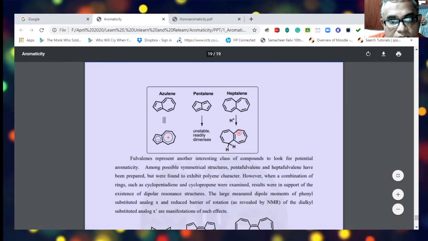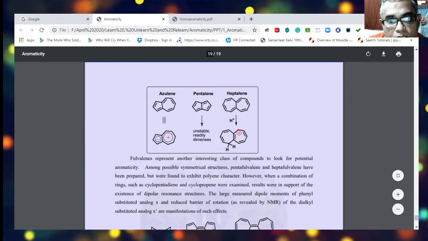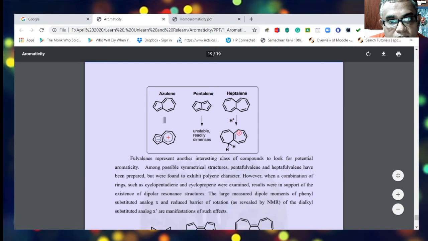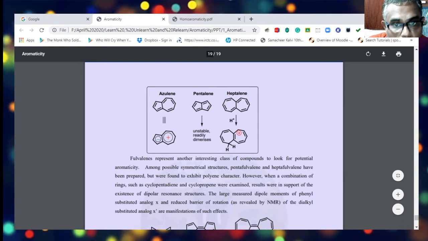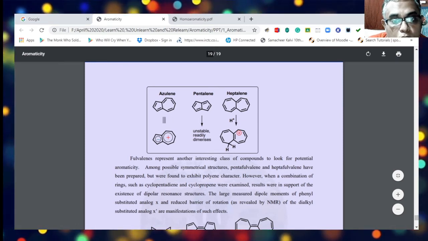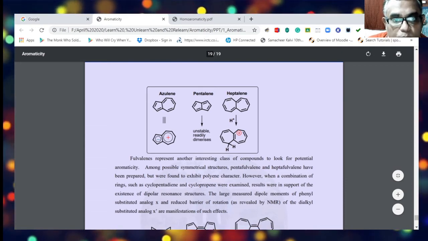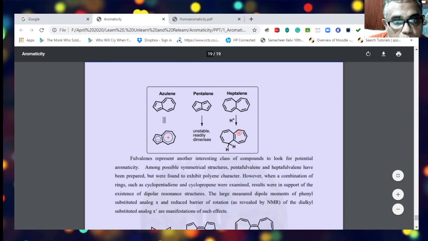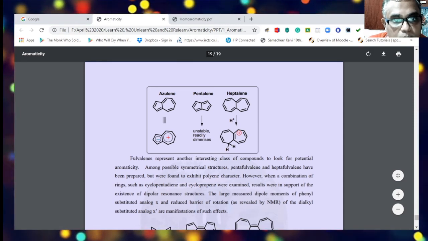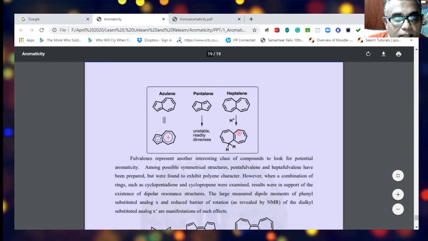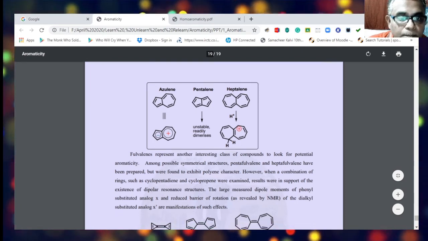Similarly, in heptalene, you can have a cationic system that results in the delocalization of pi electrons. Now, all these systems are non-benzenoid systems which can exhibit aromaticity, and they are also polar and exhibit a considerable amount of dipole moment. So these are the examples for azulenes.